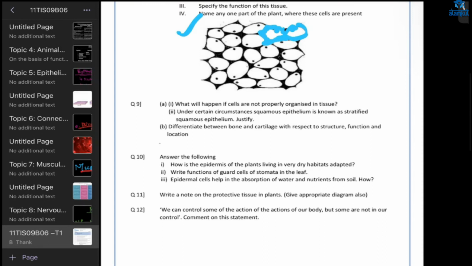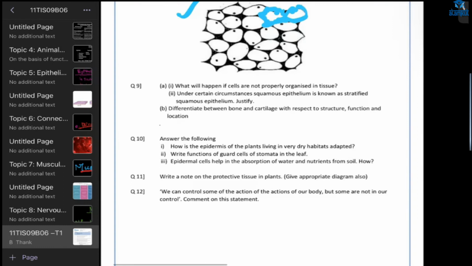Bones are present there, where muscles need support. Ma'am, in cartilage, I wrote present in the nose, ears, etc. Okay. For location, you can write the skeletal system. Okay, for the bones. Right. Yes, ma'am. Okay, now 10th one.